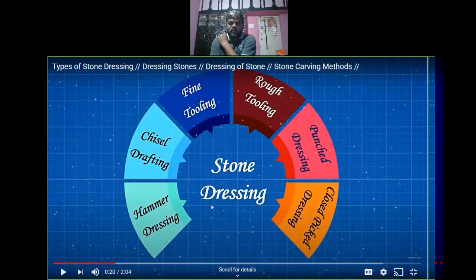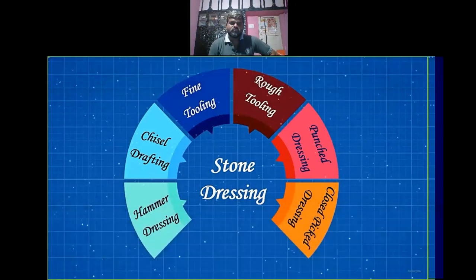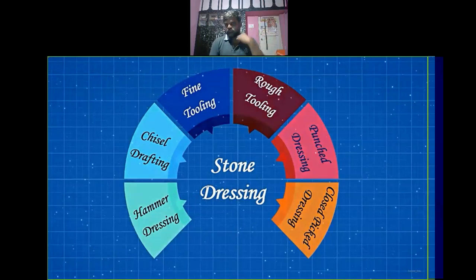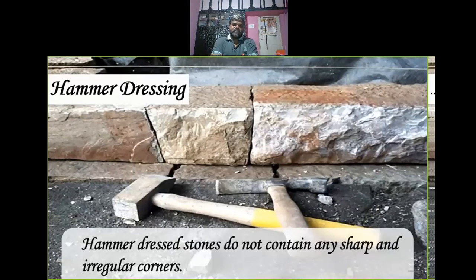Actually, in our syllabus, it has what is the dressing of stones and what is the purpose of dressing of stone. But it is out of the syllabus. We should have knowledge of how many methods of dressing of stones there are, like hammer dressing, chisel dressing, what we saw in the traditional way of dressing of stones. These are fine tooling, rough tooling. These are all machinery dressing of stones. Let's watch. So there is a traditional way.